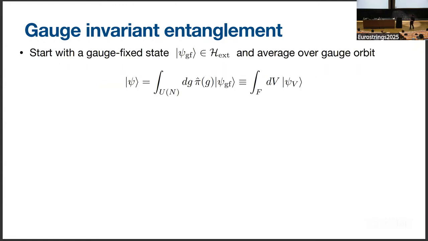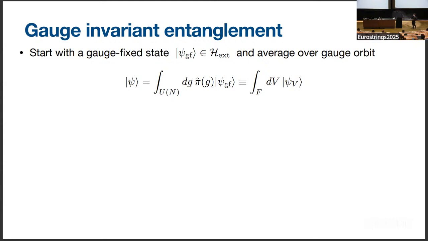And to do so, we're first going to start with a gauge fixed state in this extended Hilbert space, and then make it gauge invariant. We make it gauge invariant by just averaging over the orbit of gauge transformations, right? So we just act on it with some element of U(N), then we integrate over all U(N). And it's going to be useful to glom the U(M) cross U(N minus M) into the state itself and pull out the integral over V.